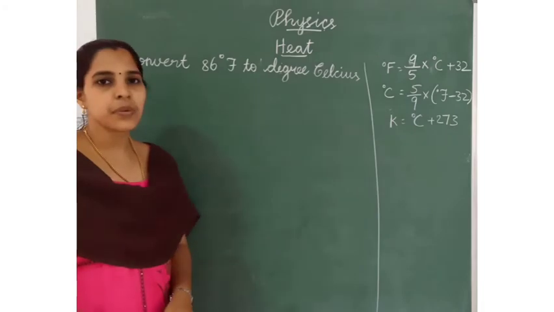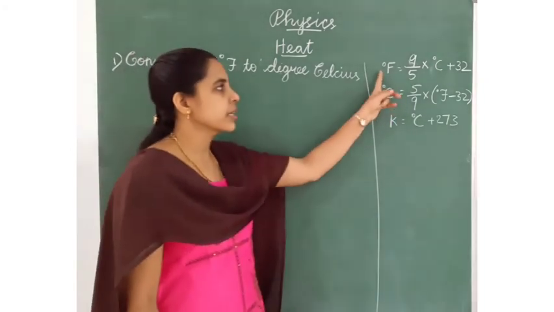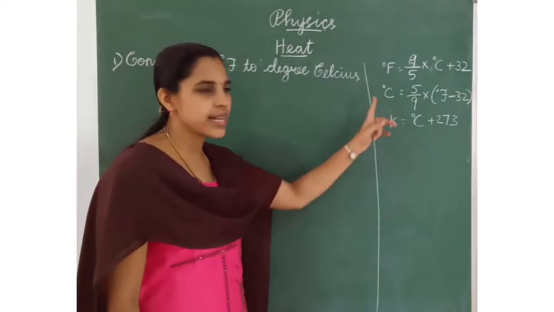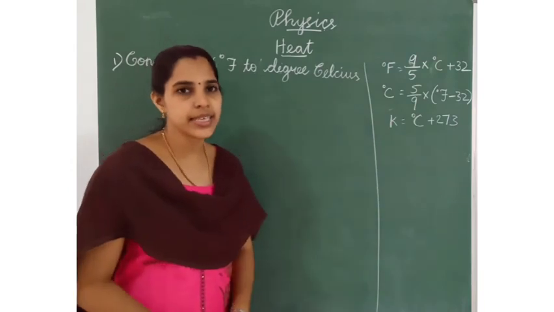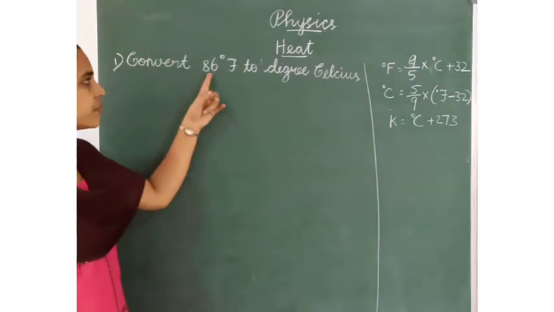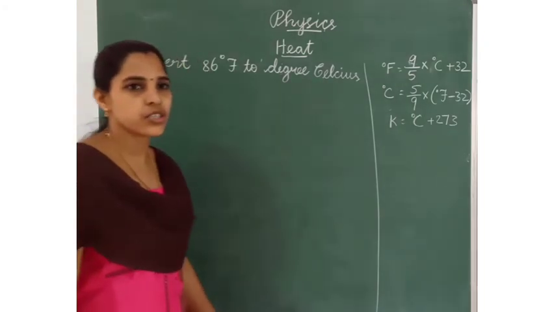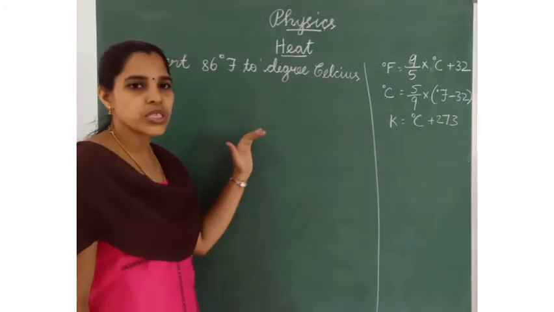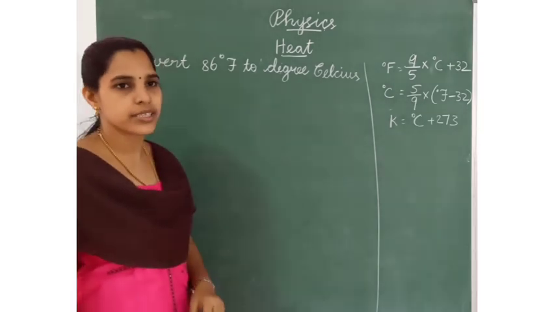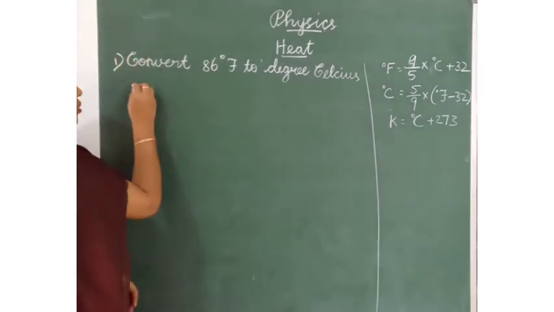Children, listen to the first problem. We have to use degree Fahrenheit, degree Celsius and Kelvin scales. First question, convert 86 degree Fahrenheit to degree Celsius. You should copy this question and answers in the booklet. Solution.